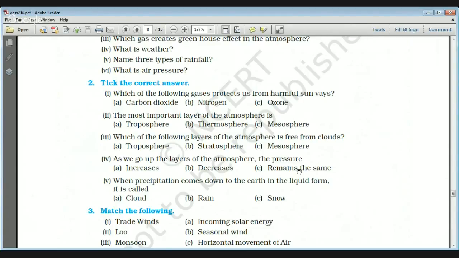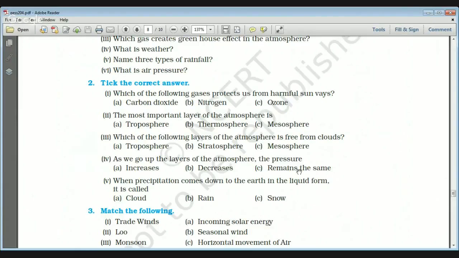If you go for higher studies in geography, or if you have geography as an optional, in the higher classes it is already written that the upper part of the stratosphere has some form of clouds. So the actual answer to this third question would be mesosphere, but as per this chapter the answer would be stratosphere.